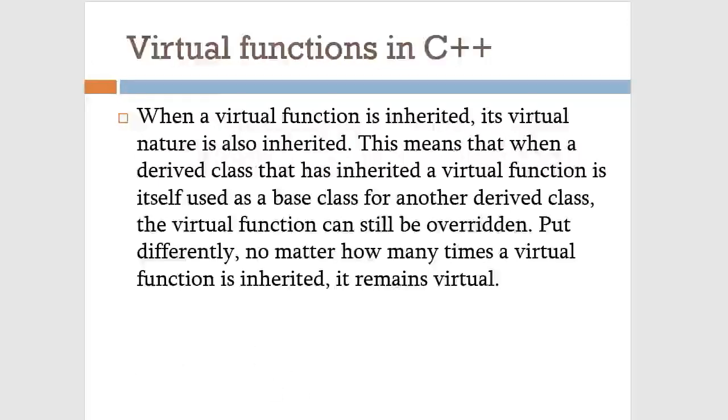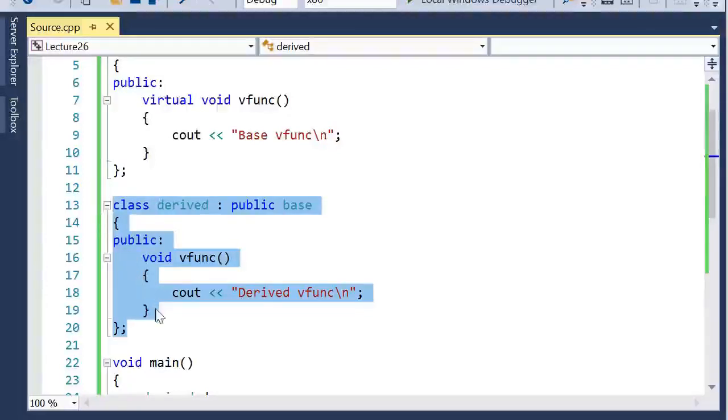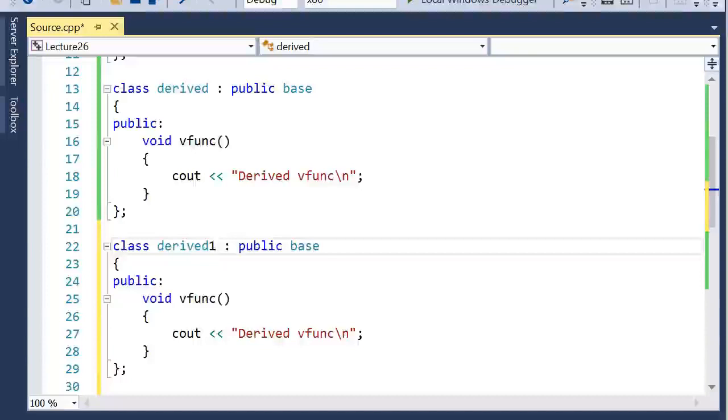So to understand it, suppose you have created another class here, call this the derived one, and we are deriving this class from the class called derived.